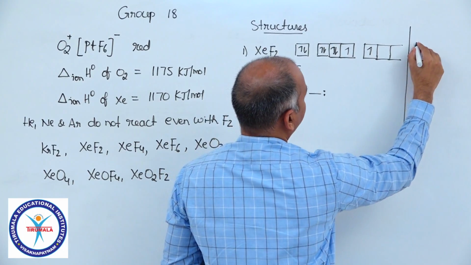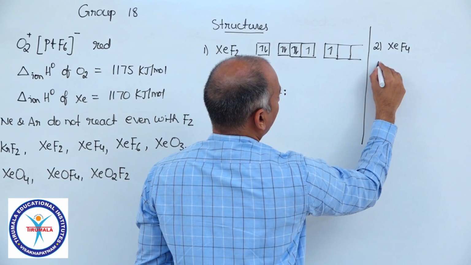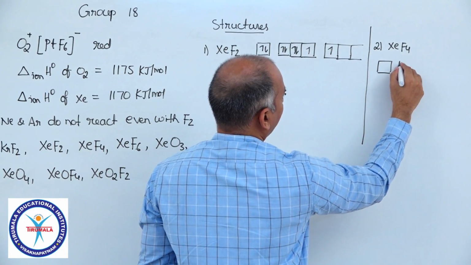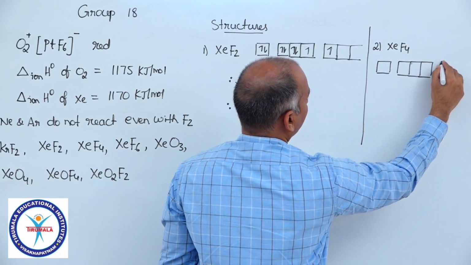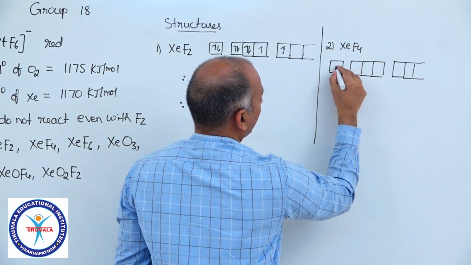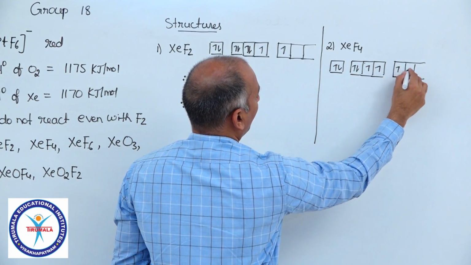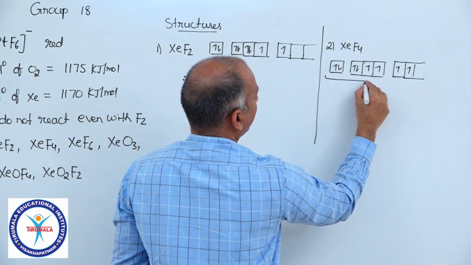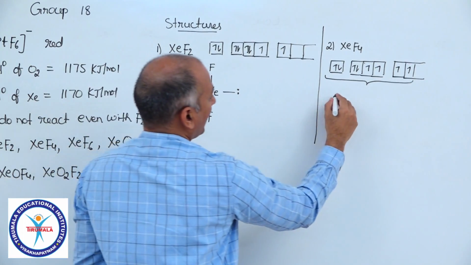Okay, then if you come to XeF4, in this case the electronic configuration excited, and you need to excite 2 electrons because xenon is forming 4 bonds. So 2 lone pairs and 4 unpaired electrons. The hybridization is sp3d2.